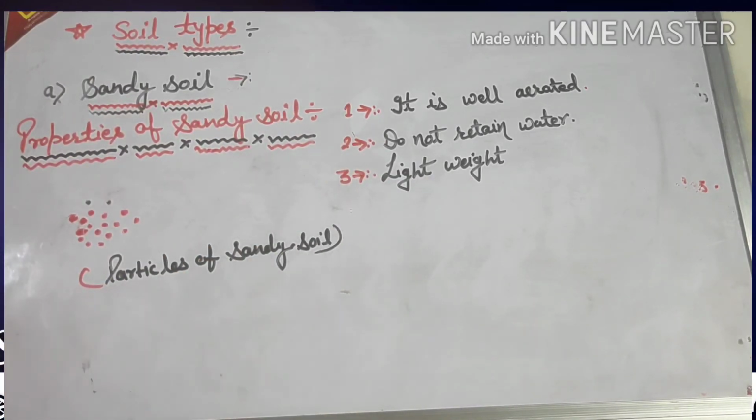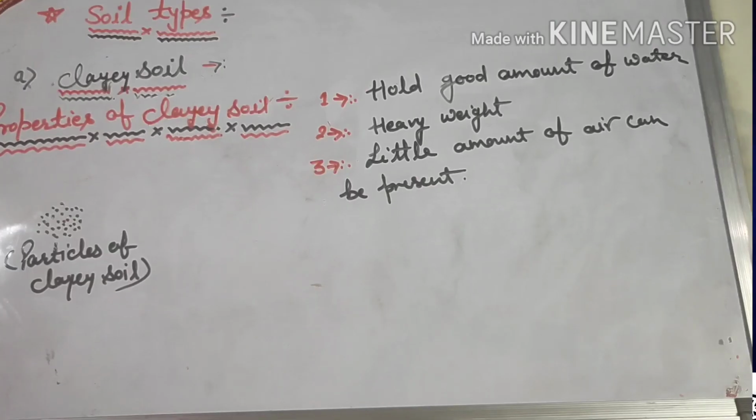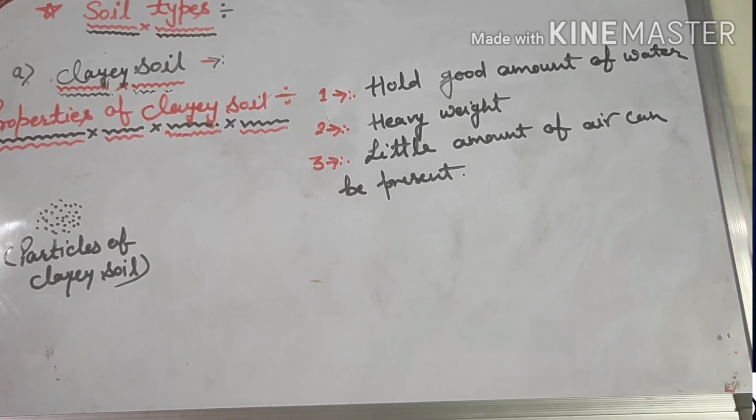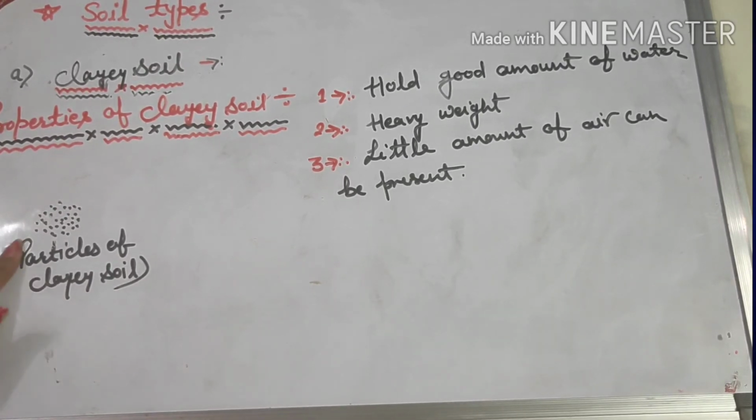Now the next one is the properties of clay soil. If we talk about the properties of clay soil, it is going to be just the opposite of sandy soil. As I mentioned before, this type of soil has very fine particles.